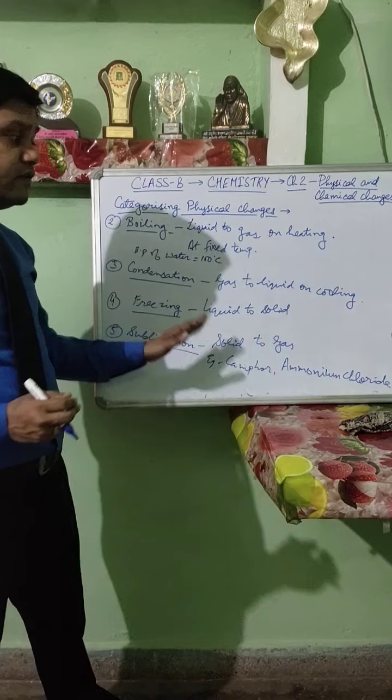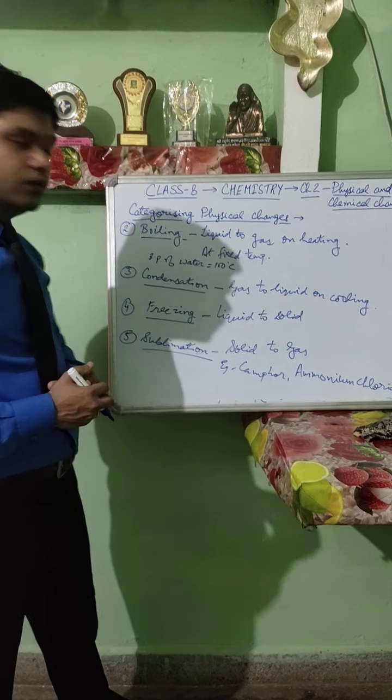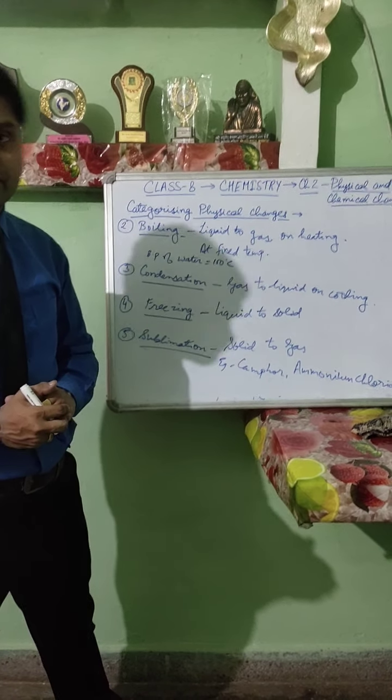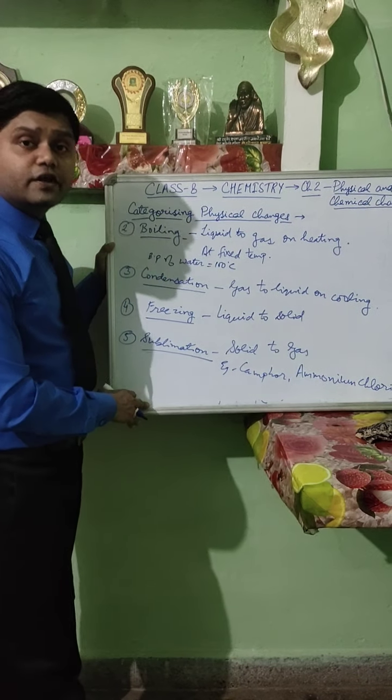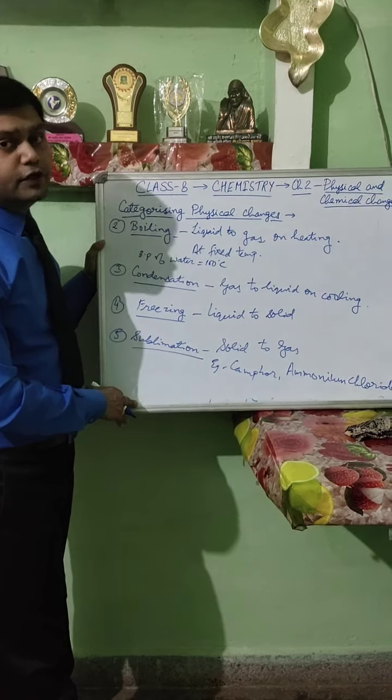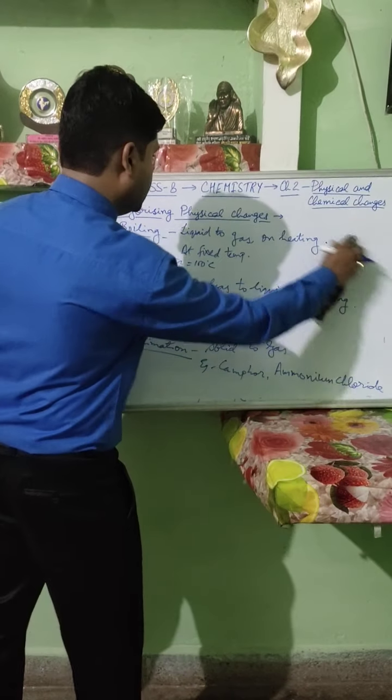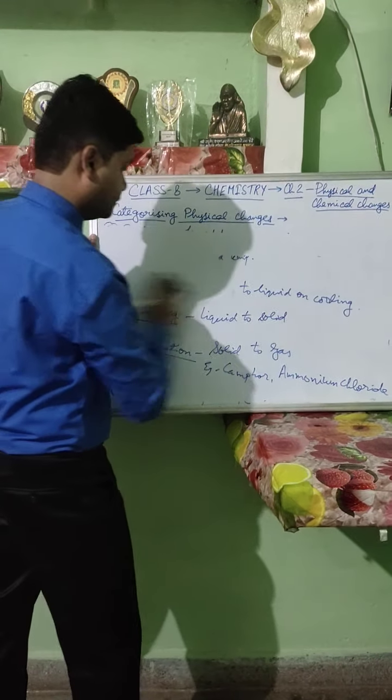This is a process in which a solid changes directly to gas without any visible change of state. It changes into liquid, but the liquid state is so brief that we are not able to see it.